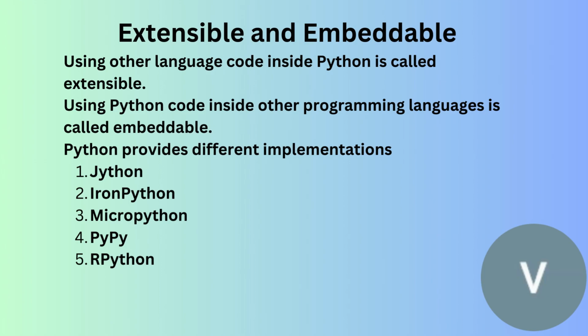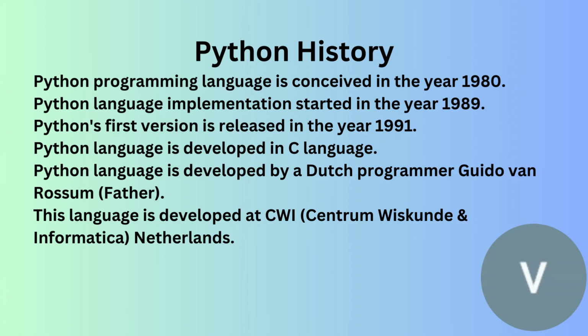In the next slide we will discuss the Python history. Let me tell you the history. Who initially invented Python exactly?